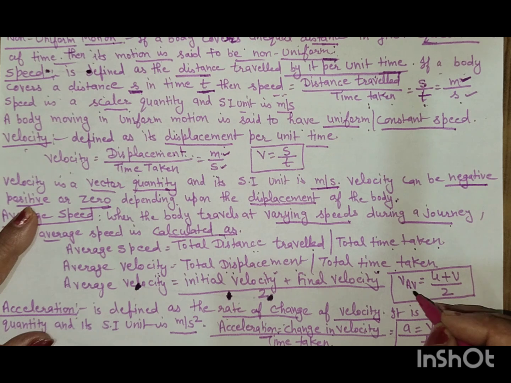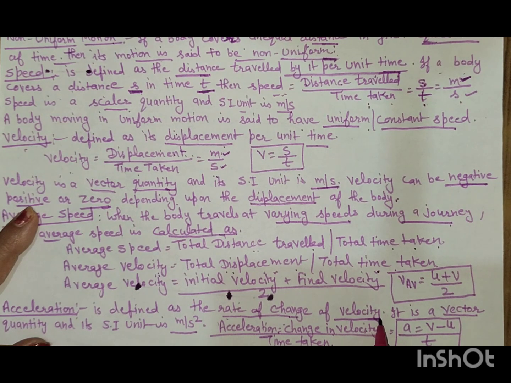Average velocity AV is equal to (u plus v) by 2. Acceleration is defined as the rate of change of velocity. It is a vector quantity and its SI unit is meter per second square. Acceleration is equal to change in velocity by time taken: a is acceleration, v minus u is the change in velocity, and t is the time taken.